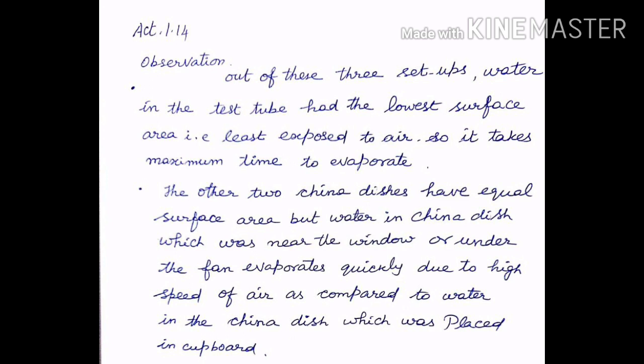Observation. Out of these 3 setups, water in the test tube had the lowest surface area, that is least exposed to air, so it takes maximum time to evaporate. The other 2 china dishes have equal surface area, but water in the china dish, which was near the window or under the fan, evaporates quickly due to high speed of air, as compared to water in the china dish which was placed in the cupboard.